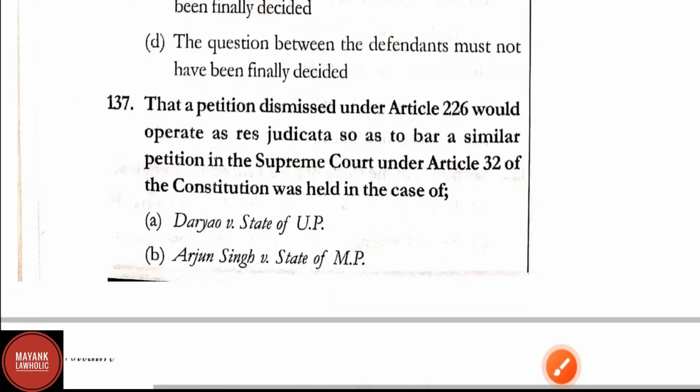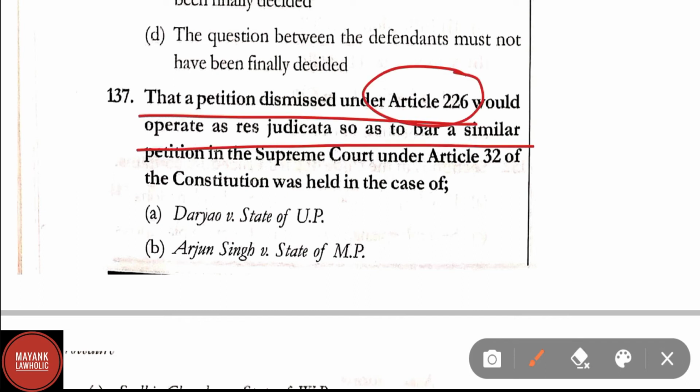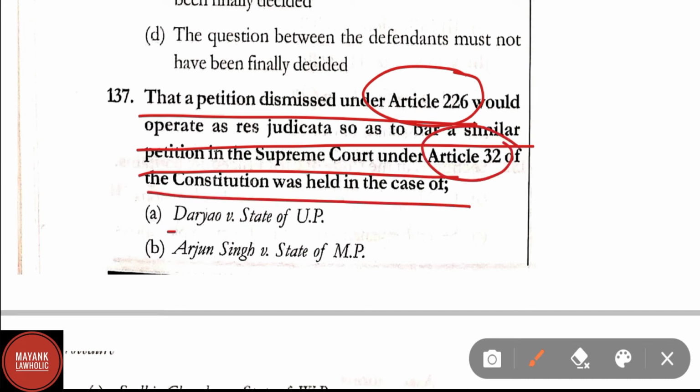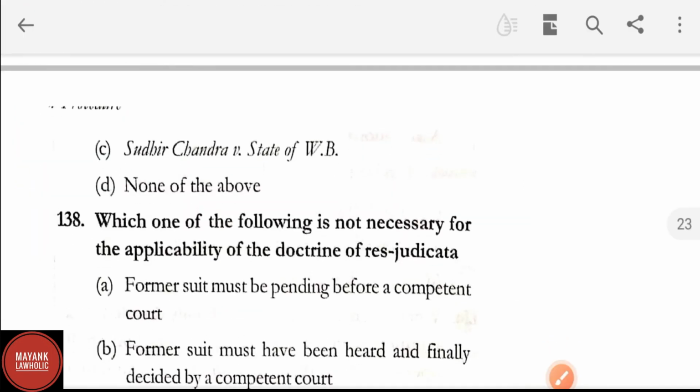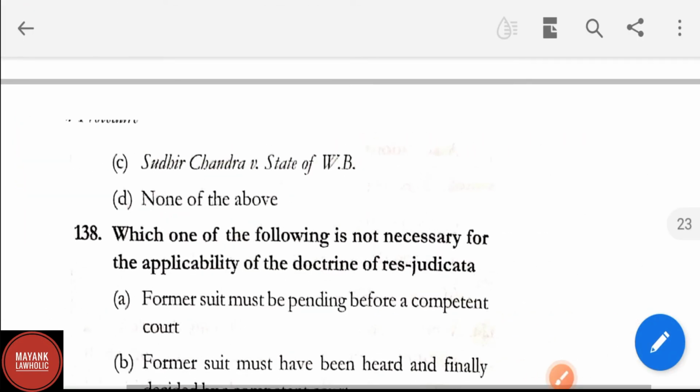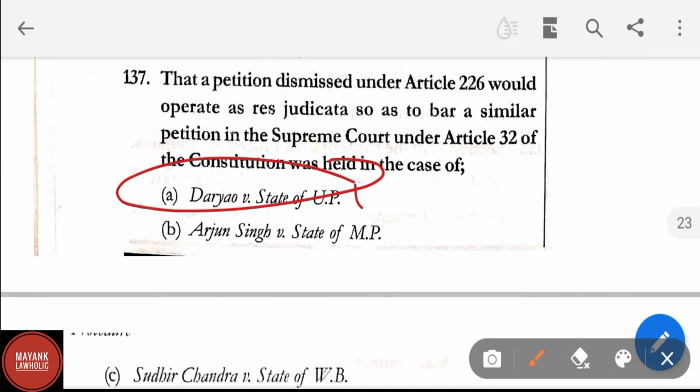Question number 137. That a petition dismissed under Article 226 would operate as res judicata so as to bar a similar petition in the Supreme Court under Article 32 of the Constitution was held in the case of. Option A, Daryao versus State of UP. Option B, Arjun Singh versus State of MP. Option C, Sunil Chandra versus State of West Bengal. And option D, none of the above. In question number 137, correct answer is option A, that is, Daryao versus State of UP.